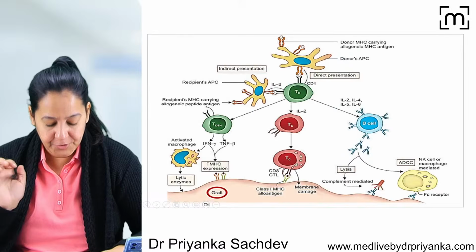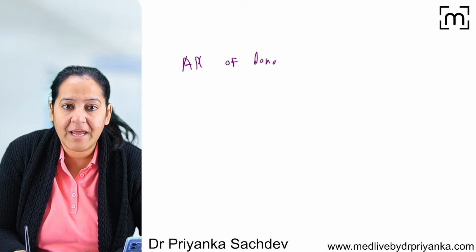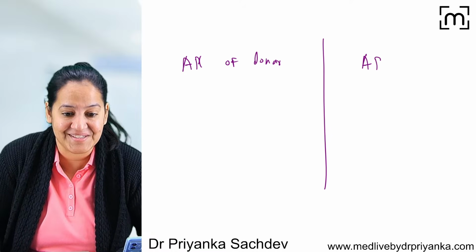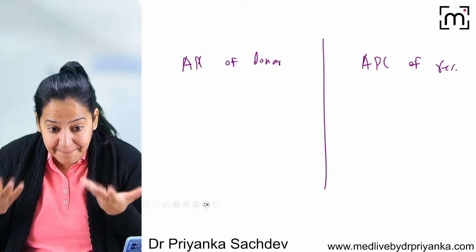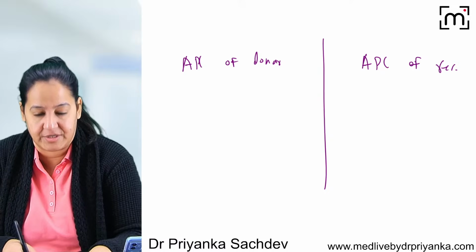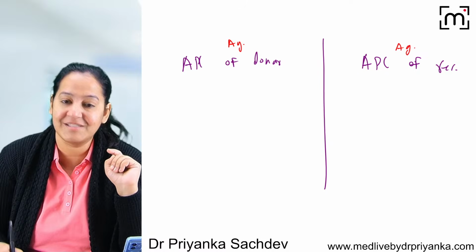What is the direct pathway? What is the indirect pathway? Basically, the direct and indirect pathway depends on the APC: the APC of the donor or the antigen presenting cell of the recipient. Whose APC is engulfing the antigen? Here also we have the antigen. The antigen is the foreign particle.